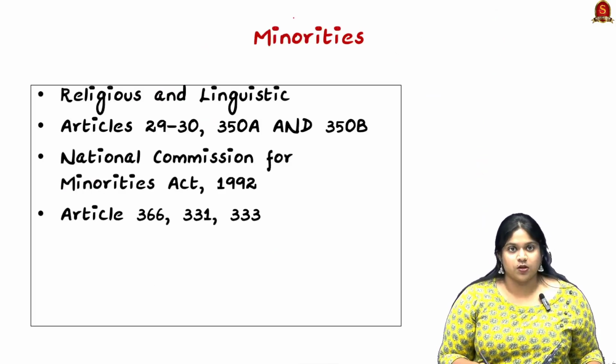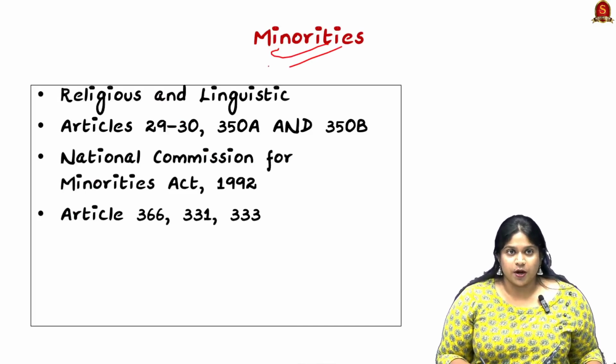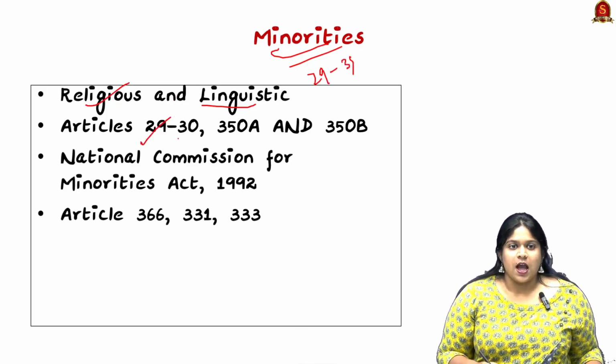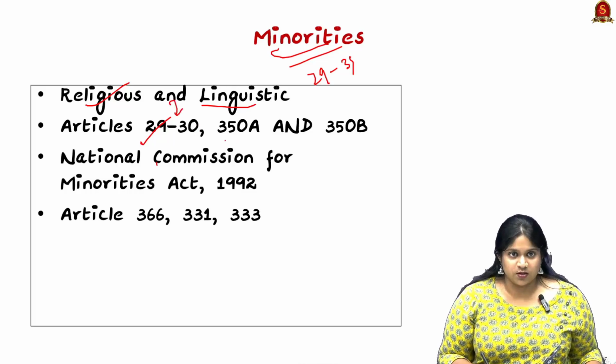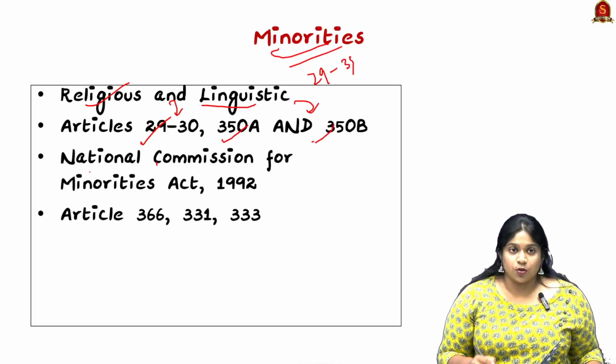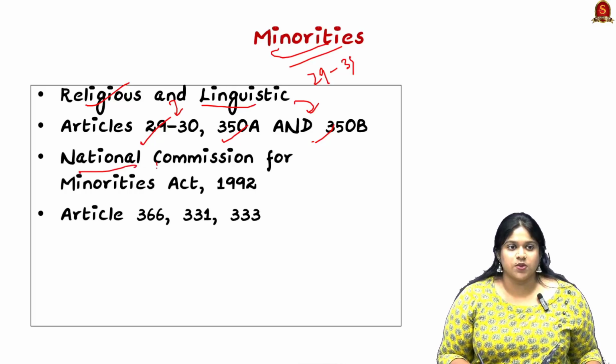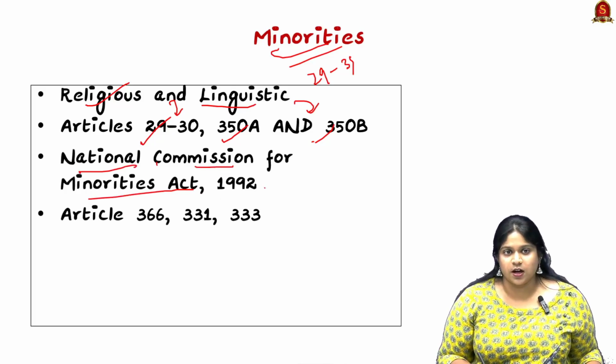So a general idea about minorities: they can be divided into religious and linguistic. Articles 29 and 30 are about religious minorities, whereas 350A and 350B are mostly for linguistic minorities. Also, through law, minorities come under the National Commission for Minorities Act 1992.